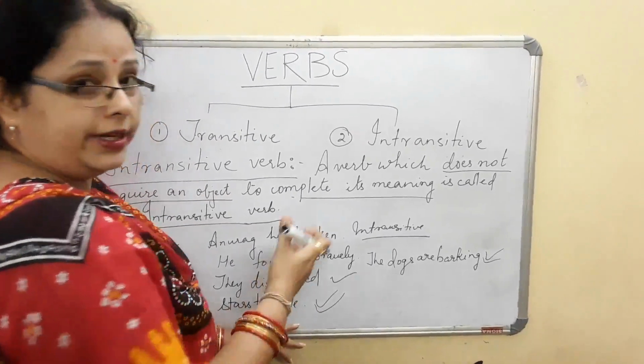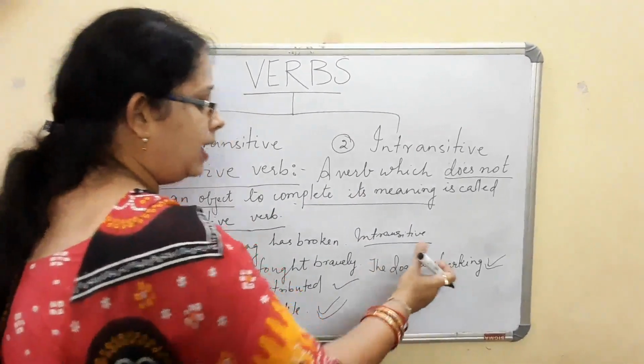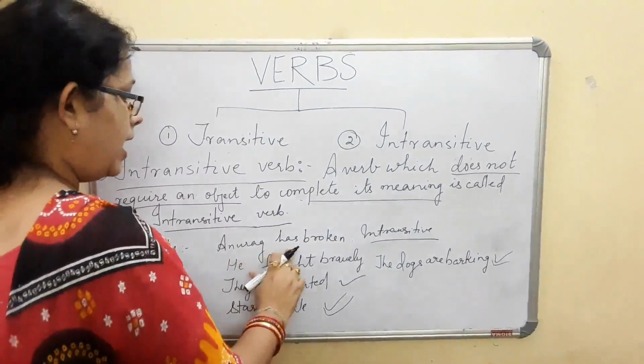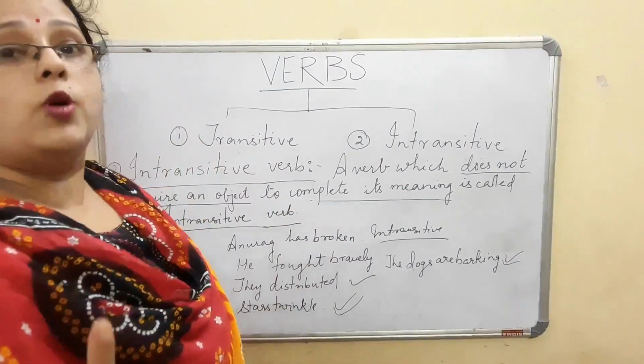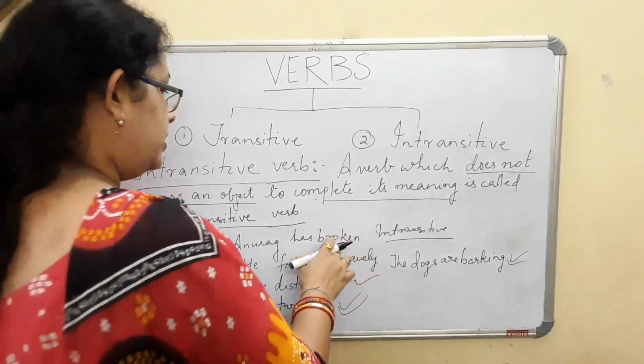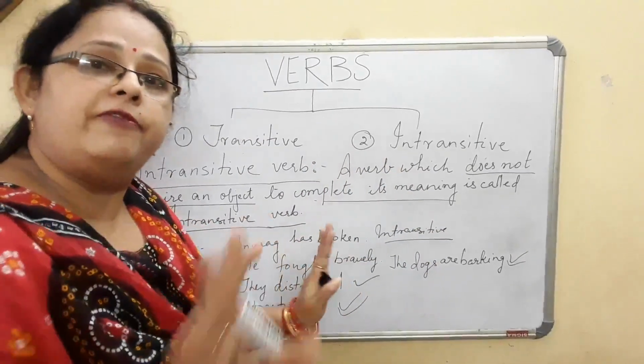For example, without object also it is complete. Say, stars twinkle, we can understand the meaning. The dogs are barking, we can understand the meaning. Anurag has broken, this is also intransitive without an object. क्या तोड़ दिया हमको पता नहीं, लेकिन कुछ तोड़ दिया. So this is intransitive.